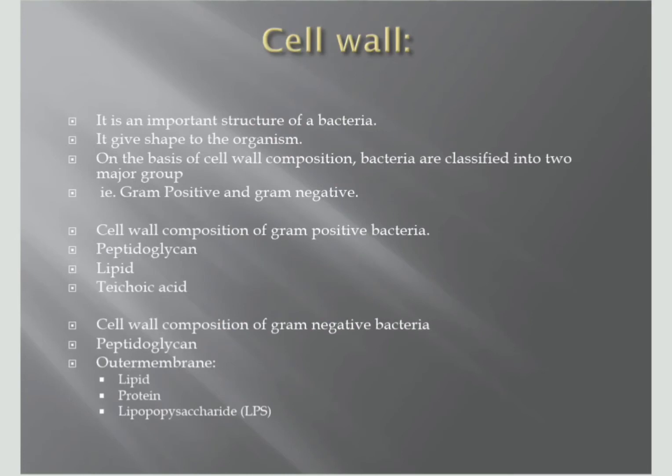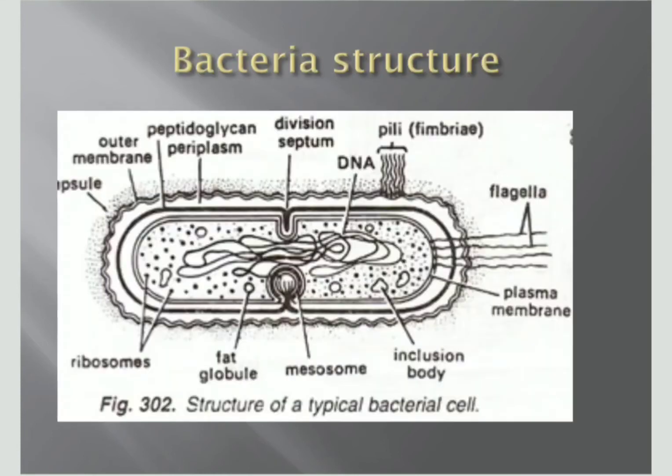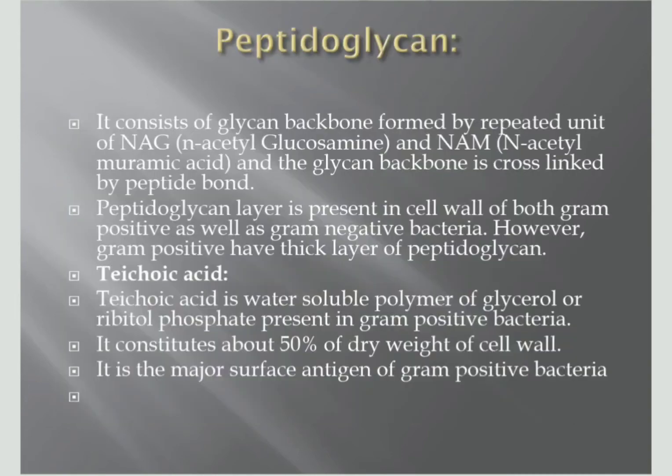The cell wall gives shape to the organism. Based on the cell wall, bacteria are divided into gram positive and gram negative. The gram positive bacterial cell wall contains peptidoglycan, lipid, and teichoic acid. The cell wall of a gram negative bacterium is made up of peptidoglycan, and an outer membrane made up of lipids and other materials. Peptidoglycan is a glycan backbone formed by repeated units of NAG and NAM, N-acetyl glucosamine and N-acetyl muramic acid, and it is cross-linked by peptide bonds.